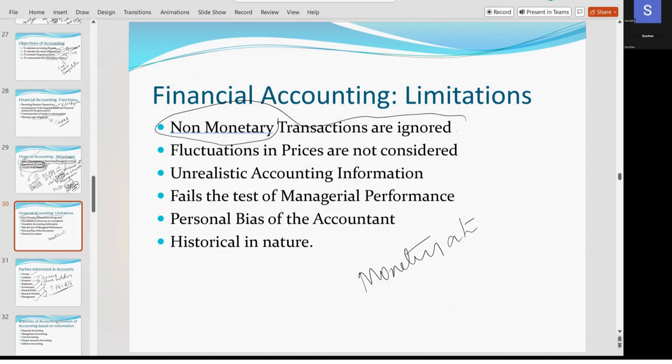For example, there is an employee. He has been working in your company for the past 30 years. Because of his working style only, you are getting profit. Then is any provision made in the books of accounts?